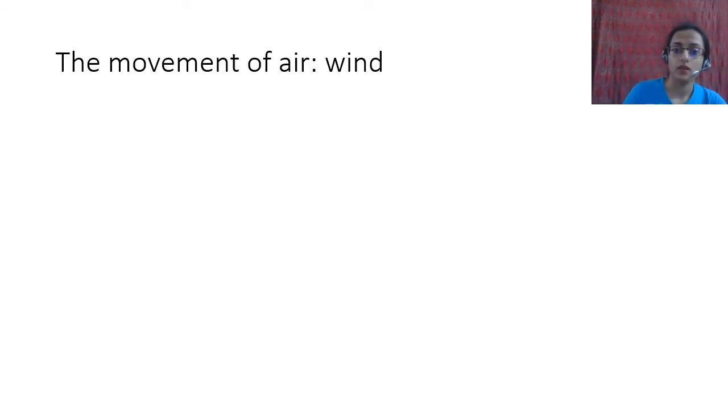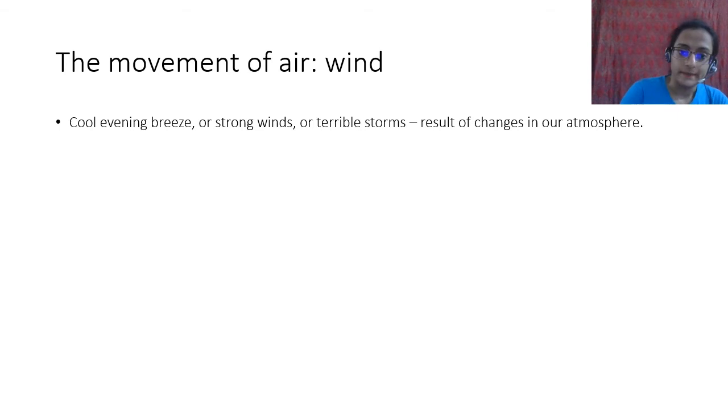Okay, now we talk about wind. What is wind? We know कि बहुत जब हवा चल रही होती है तो we call it the wind. Wind, or the movement of air, can be of various different types. They can be simple, थोड़ा सा हवा चल रही है, that is called the cool evening breeze. Like when it is really hot during the day, and sometimes you open the windows in the evening and there's a slight cool breeze that is flowing, and you say अरे वाह कितना मजा आ रहा है.